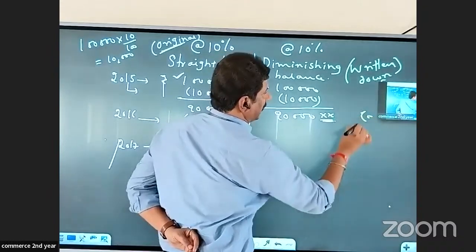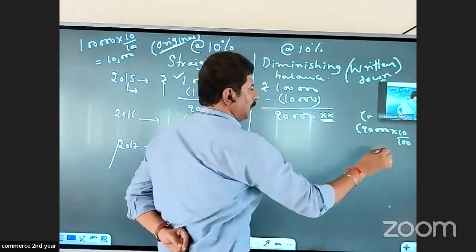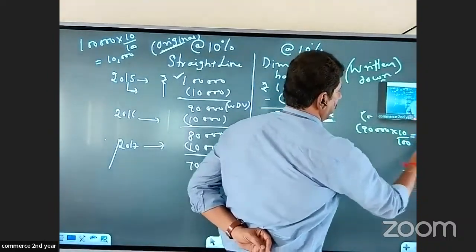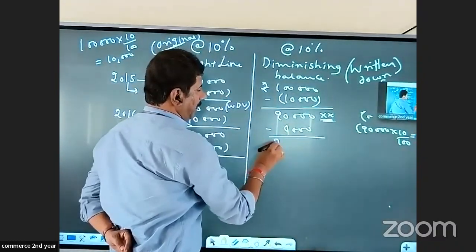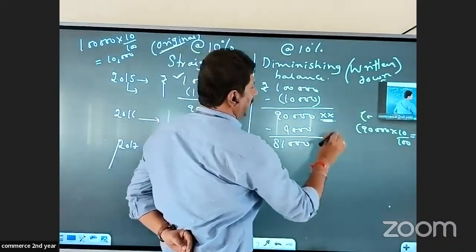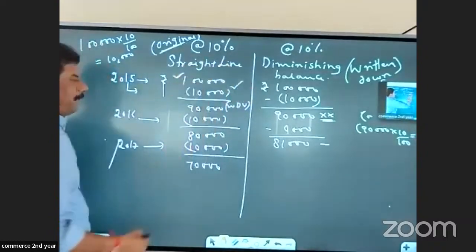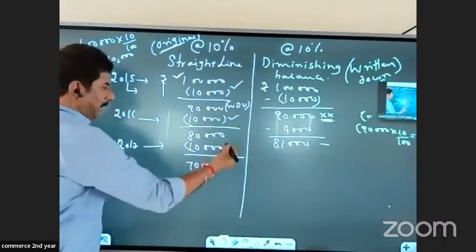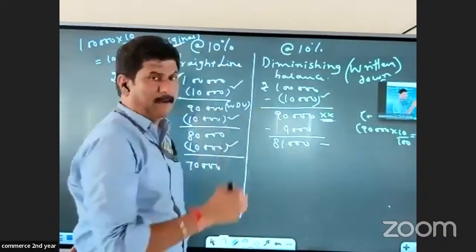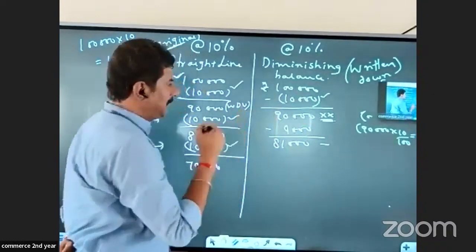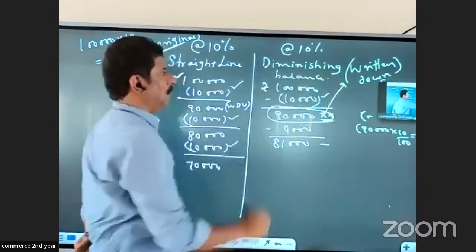So 90,000 into 10 by 100 comes to 9,000, and the written down value would be 81,000 for the next year. See the difference? There we got 10,000 for the first, second and third year, but here 10,000 for the first year and 9,000 for the second year, because depreciation is calculated on the written down value.